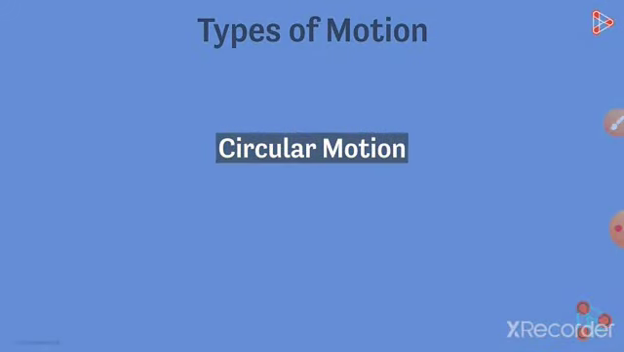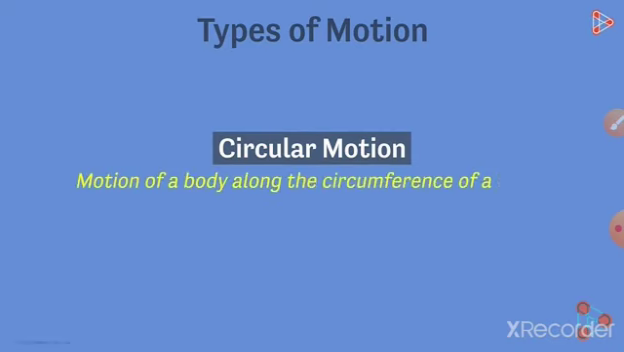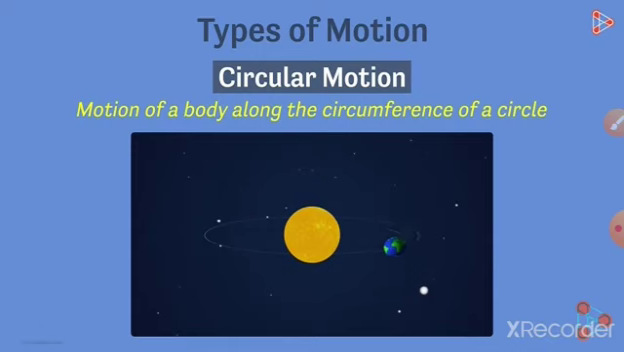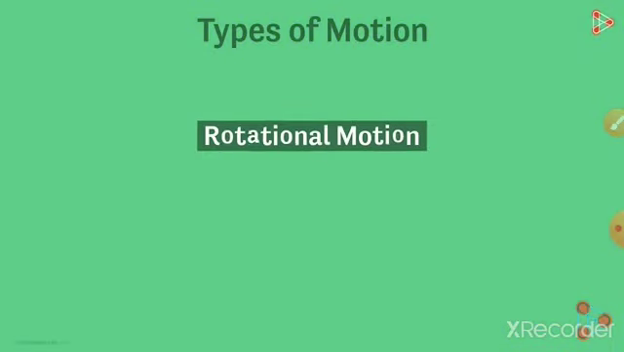Number 2, circular motion. So motion which takes place in a circular path, in the shape along the circumference of a circle. For example, Earth is moving in a circular path around the sun. It is an example of circular motion.